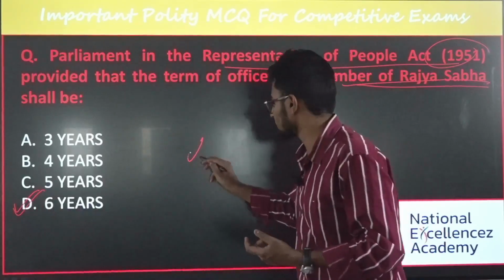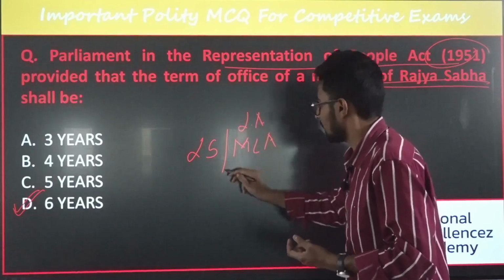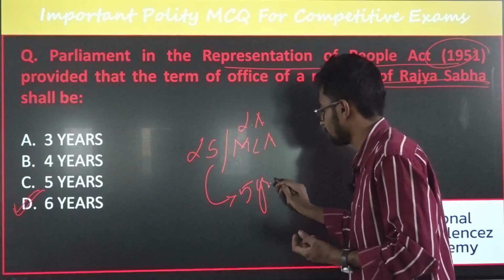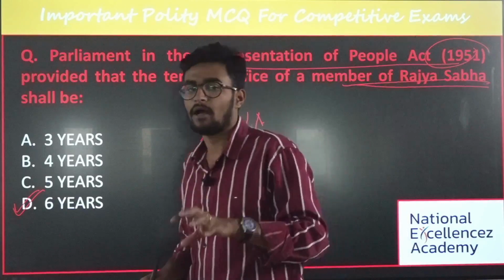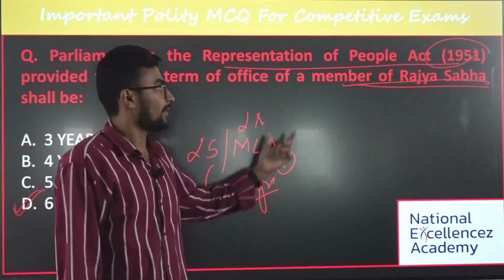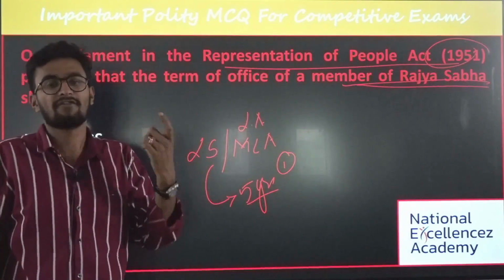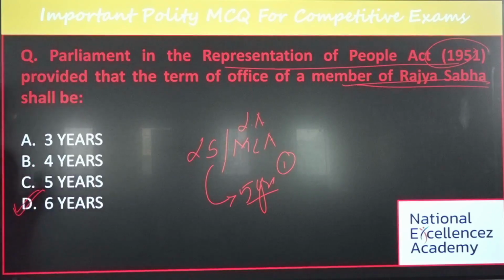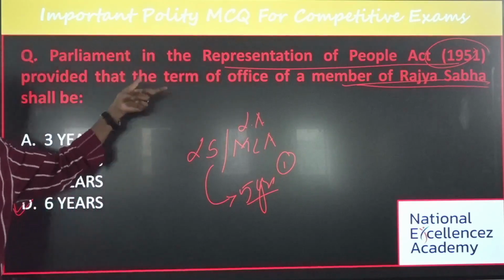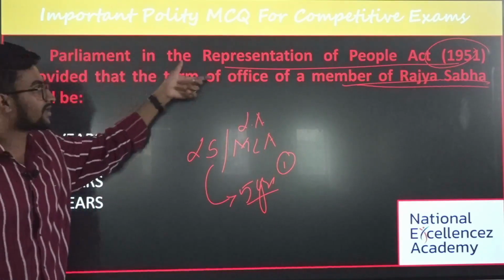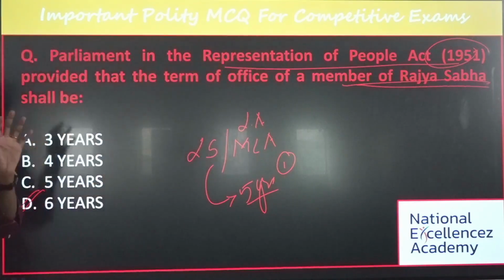Whereas if you take Lok Sabha or MLAs, the members of the Legislative Assembly, the term is 5 years. The term of Rajya Sabha members is 6 years, and one-third of the members retire every year. And the second thing is, the term of Rajya Sabha members is not mentioned in our Constitution, rather it is mentioned in the Representation of People's Act of 1951. Is it clear?